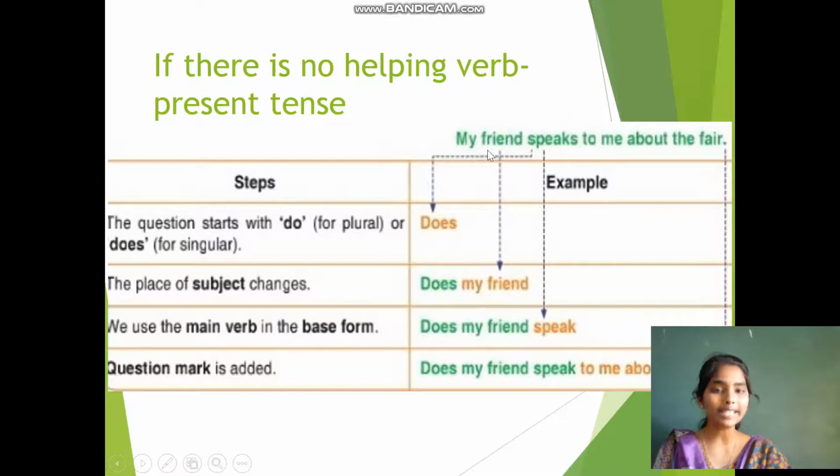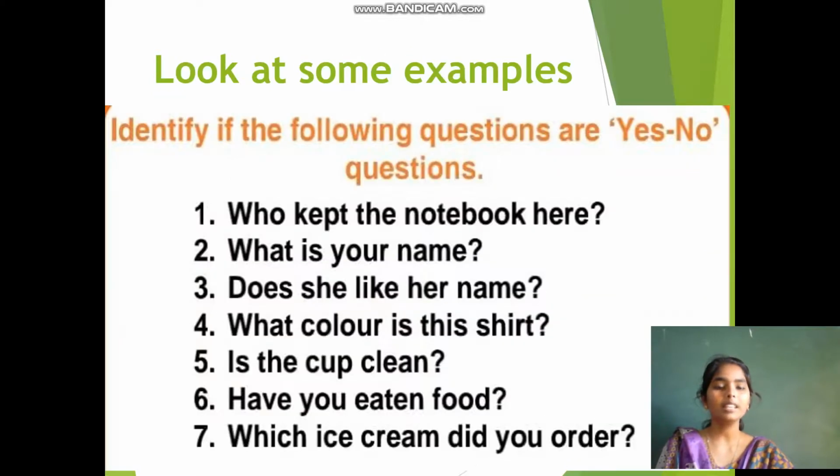Because the subject is singular, we added s to the verb. So, we should remove the s and write it as speak. And we should add the question mark at the end. Does my friend speak to me about the faith? We should end with the question mark. Yes. Here are some examples we have.